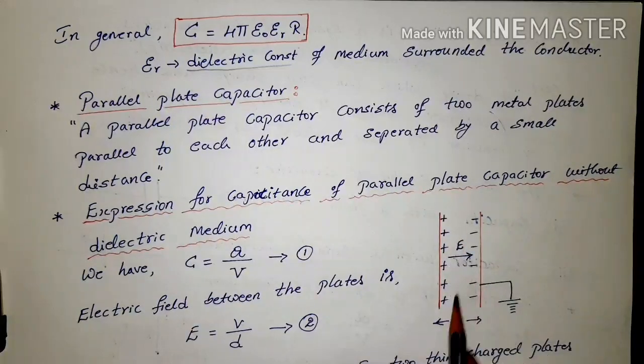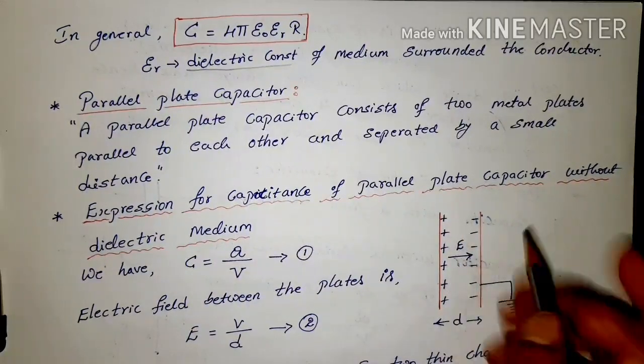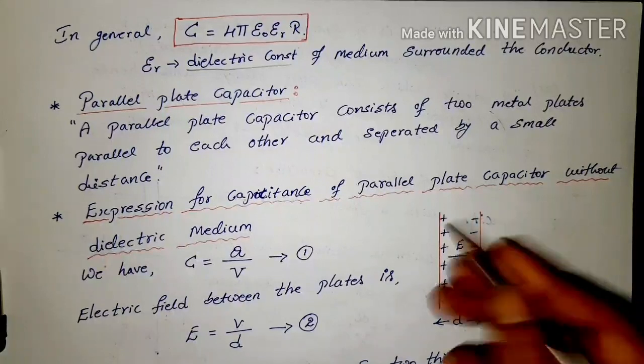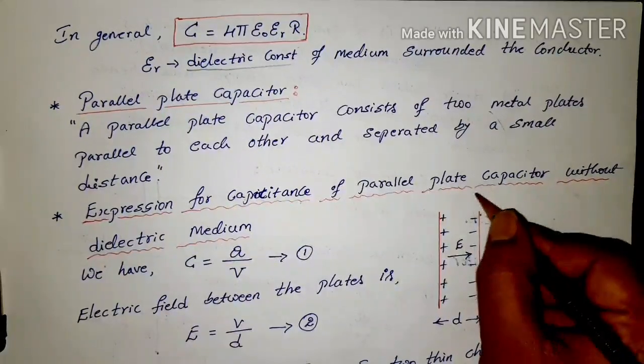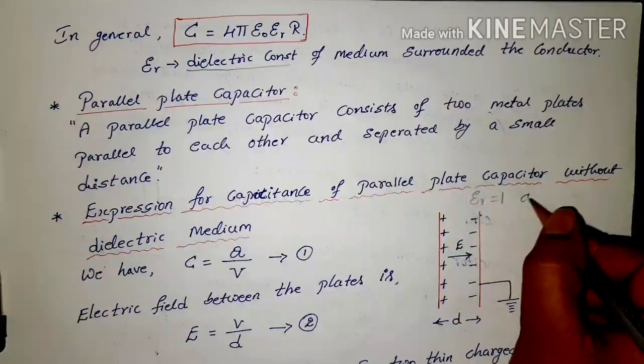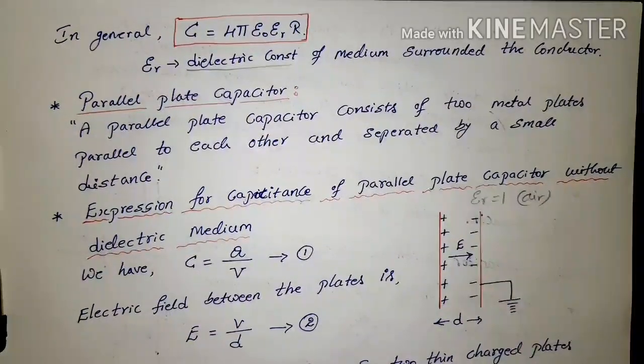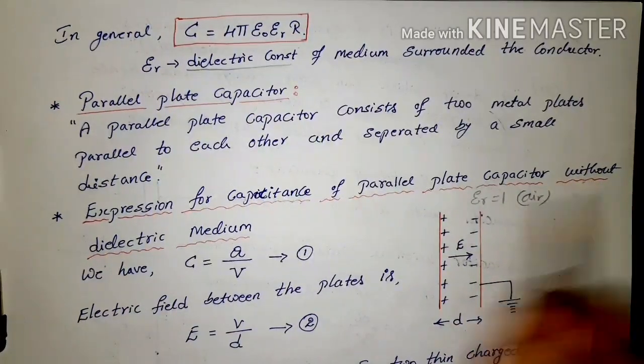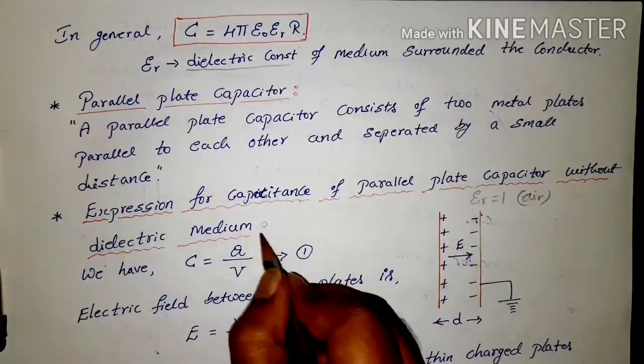I am not using any dielectric medium here. Suppose it is air, because the dielectric constant of air is 1, and it can be like free space also, but we are solving under the condition without a dielectric medium.